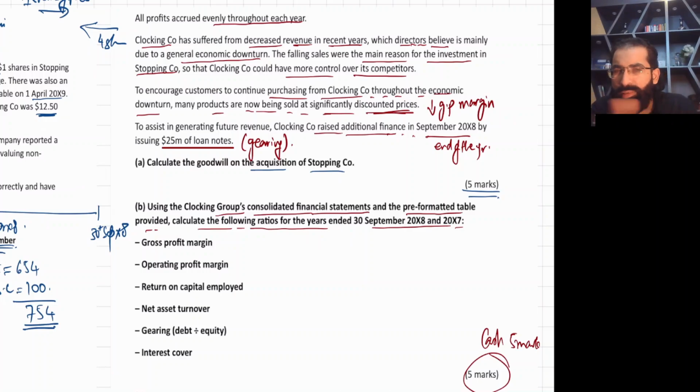Just use that and calculate all these things: GP margin, operating margin, return on capital employed, net asset turnover, gearing, and interest cover. And be careful, the formula for gearing in this question is debt upon equity, also sometimes called debt equity ratio. I have a request: pause the screen, try these six ratios yourself. If you do it, that means you have scored 5 marks.